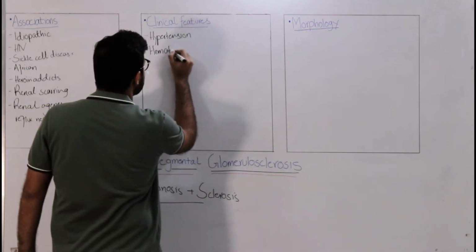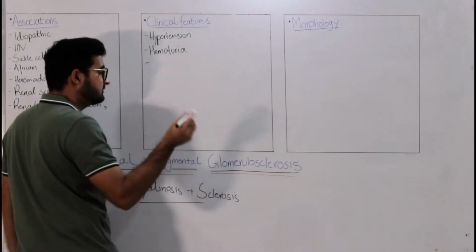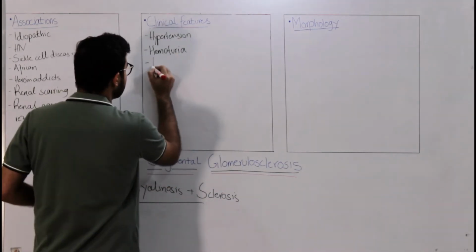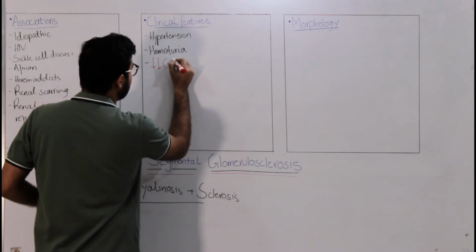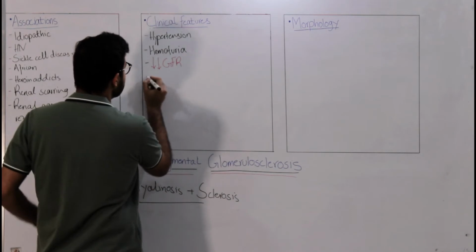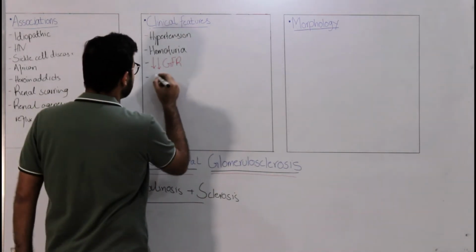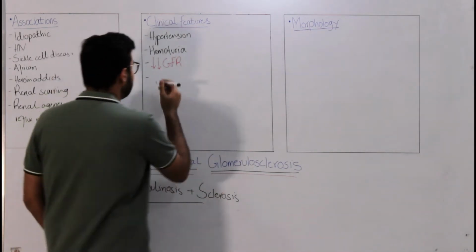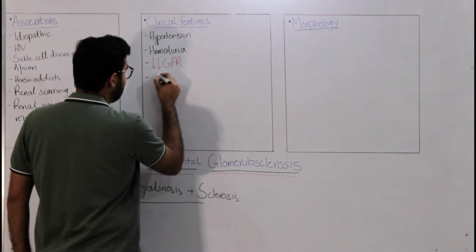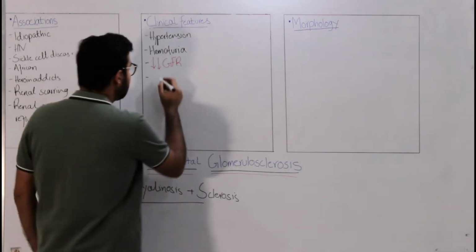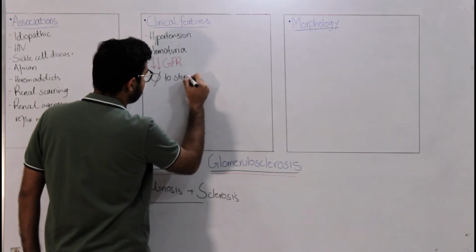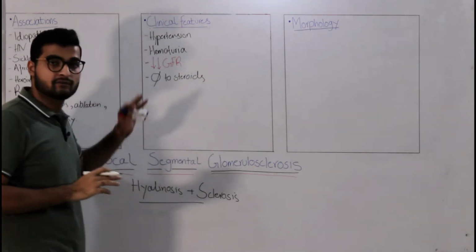So you'll have hematuria. You will also have reduced GFR. Your glomerular filtration rate is going to decrease. So reduced GFR would be something that you will notice in FSGS. Apart from reduced GFR, you will also see that the patient of FSGS won't respond to steroids. Minimal change disease was responding to steroids, but here there is no response to steroids. So you won't have any response to steroids.